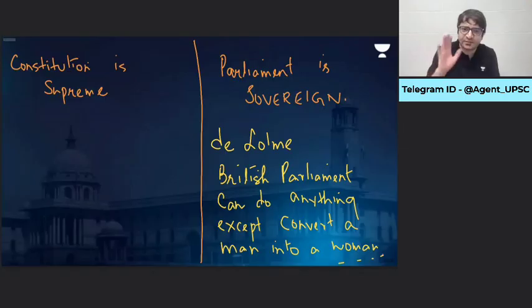Can British Parliament change the rights that are available to British citizens? Yes. Can they alter it? Yes. Can they do anything that they want to do? Yes. Everything that they can do. British Parliament is sovereign. It has ultimate power to do anything that it wants to do. And that's what Dicey said. British Parliament can do anything except convert a man into a woman and a woman into a man. That's the only limitation. Otherwise, it can do anything.